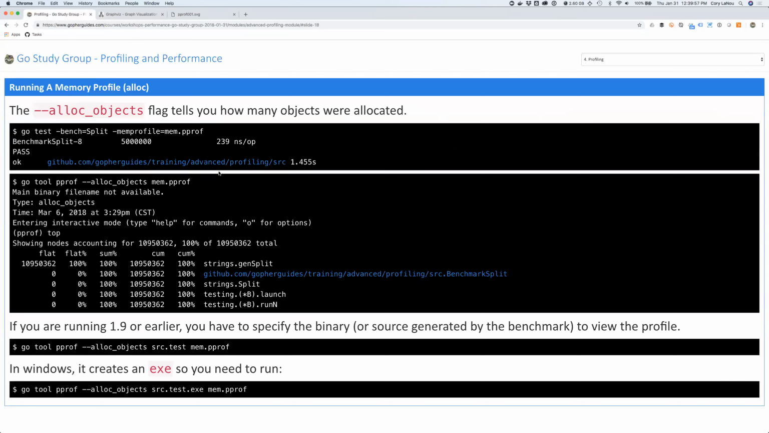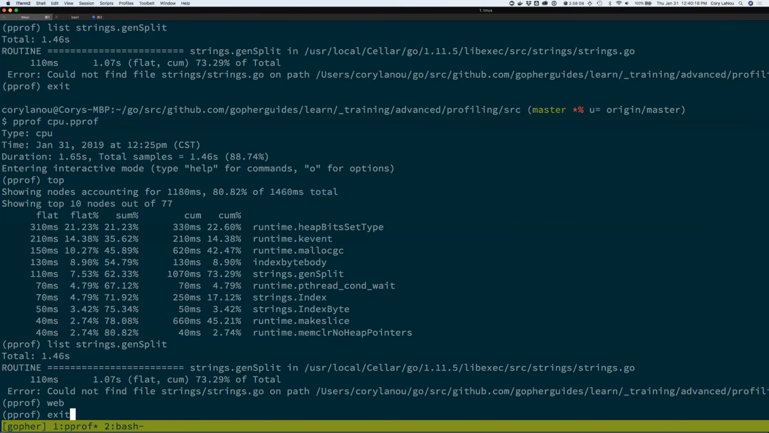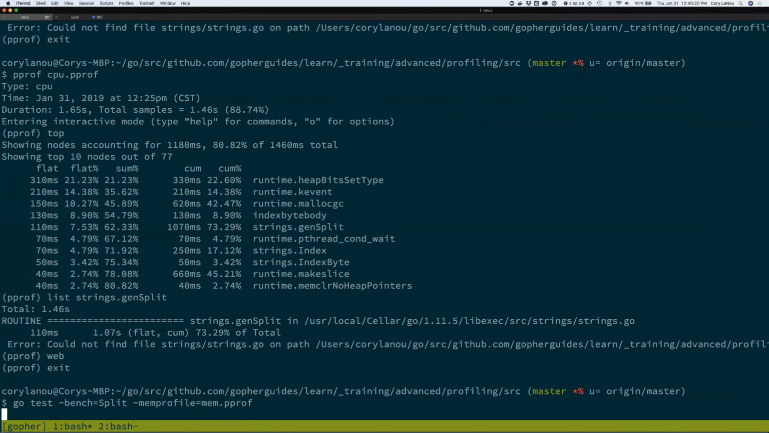Okay, so now let's talk about running a memory profile. Basically, it's the same thing we did before. We want to run our benchmark, but this time we want to run the memory profile. Before we had the CPU profile, and this time we want to do a memory profile, and there's a couple different things we'll get out of here. So let's go ahead and just run that real quick. All right, run that memory profile.